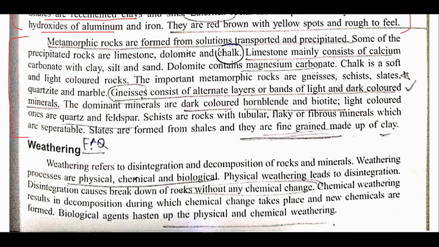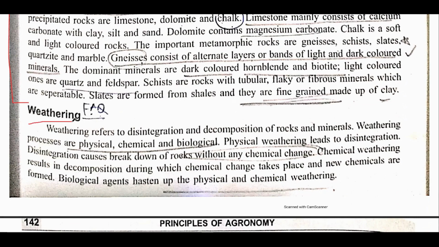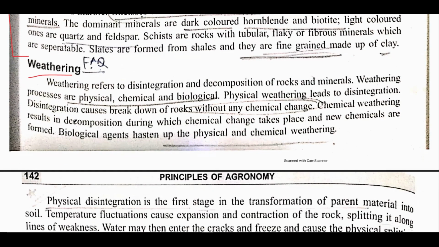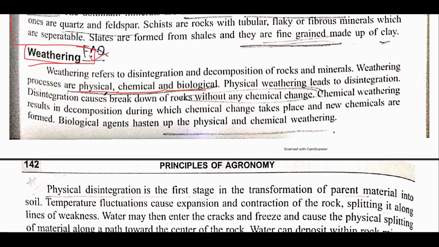Alright, so I am skipping this part. I am directly coming to weathering. Now weathering is a very important part, or I must say a very important topic of this chapter, because there are various processes that are involved in weathering. Alright, now weathering is a physical, chemical and biological process. Means it is not just physical, it is both, sorry, not both, it is a combination of physical, chemical and biological processes.